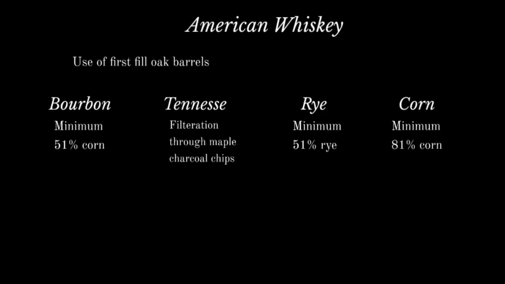With its spicy characteristic taste, rye whiskey is very popular for whiskey cocktails. All bourbons are corn-based, but there is also another type which has at least 81% corn content. Corn whiskey is not really popular and very few distilleries produce it these days, so I'm not going to confuse you with more details about it.